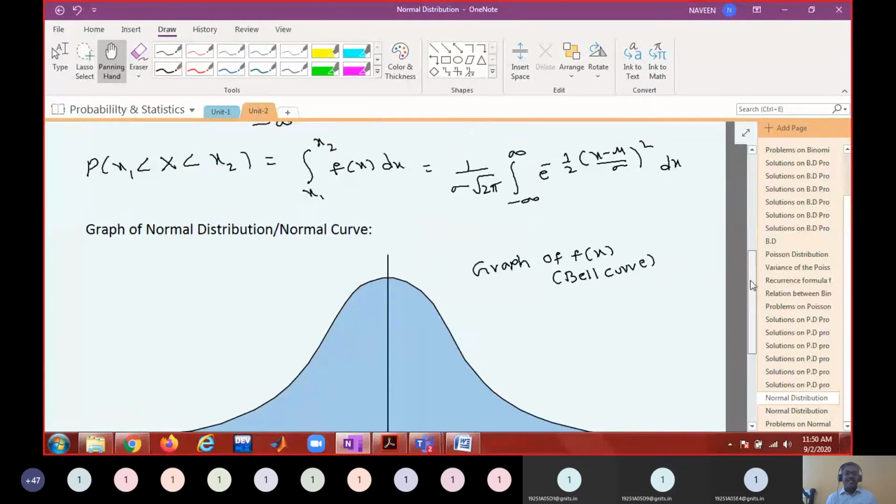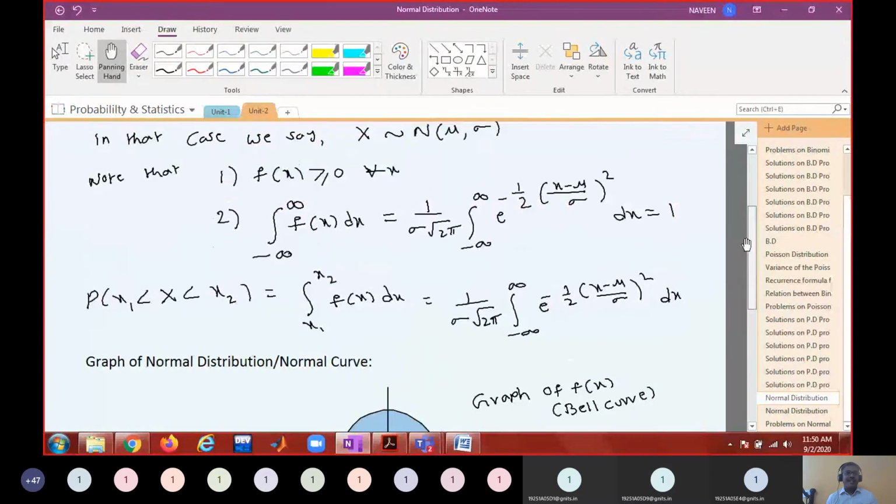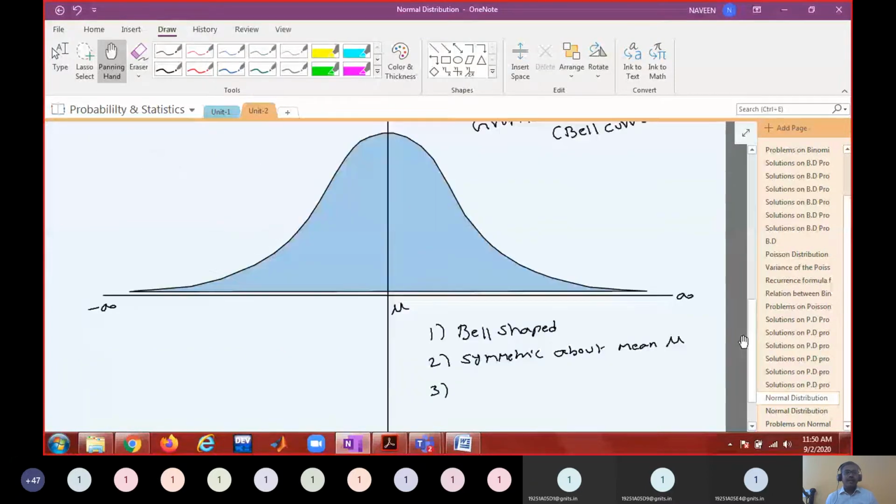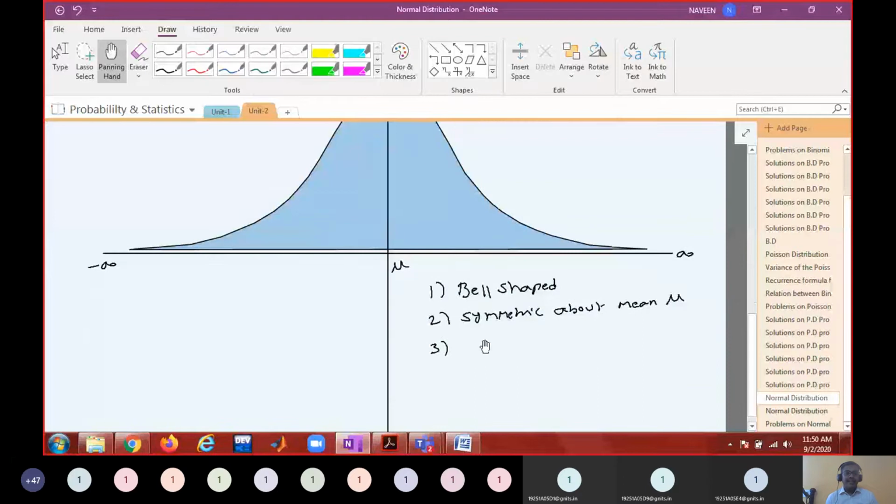Why? Because it is a density function. The integration of a density function from minus infinity to plus infinity must be 1. I ask you to verify that. In fact, it is true. Geometrically, integration is the area bounded by the curve and the x-axis. So the total area under the normal curve is 1, unity.